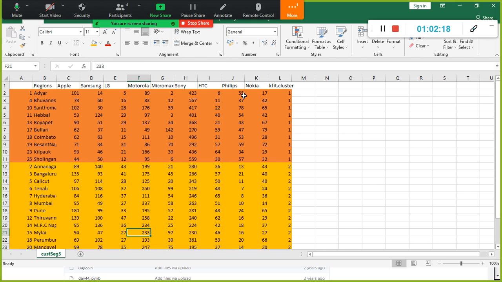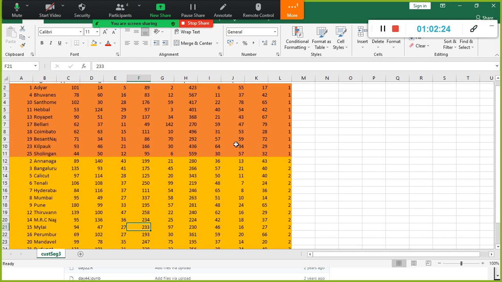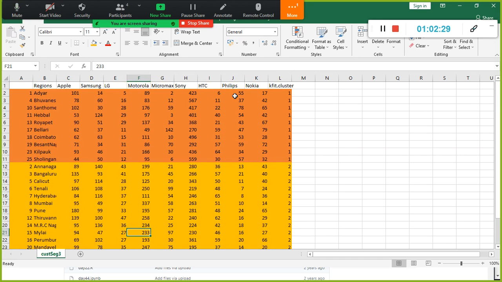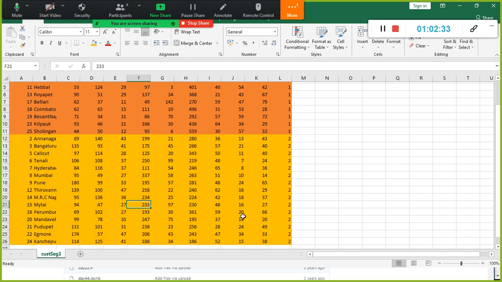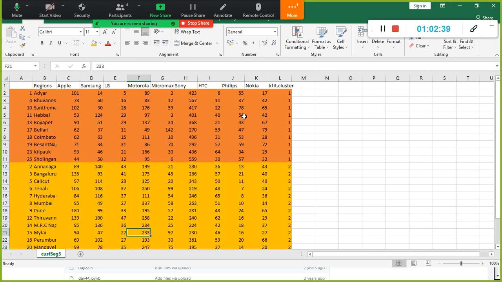And also, if you look at the Philips, they are selling very well here. Here it is not that good. Above 50, you don't see anything here. You don't see above 40, above 30, above 35, you don't see anything here. But whereas, look here, Philips, we are selling more here.